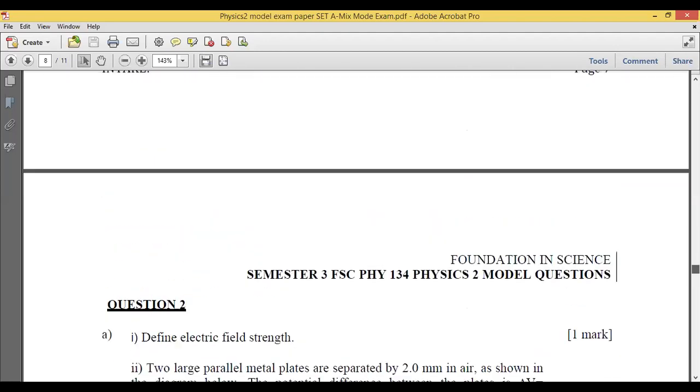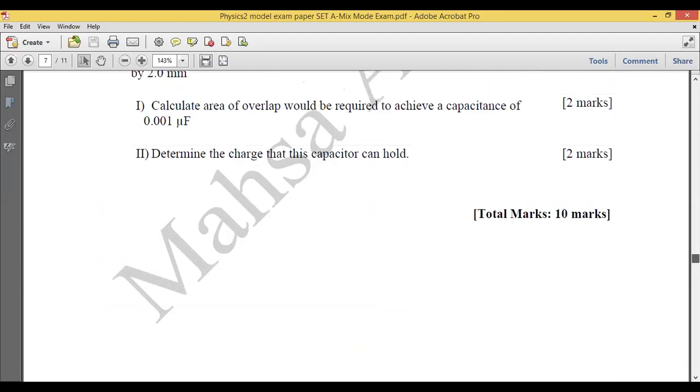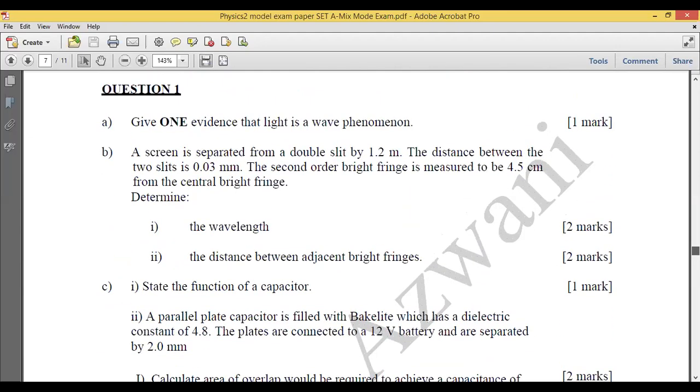So question 2, you have chapter 5. Let's do chapter 4. Just let's do some revision. For physical optics, chapter 4, you need to remember you have three parts: Young's double slit experiment, diffraction by single slit, and diffraction by grating. You need to remember the formula for each part.